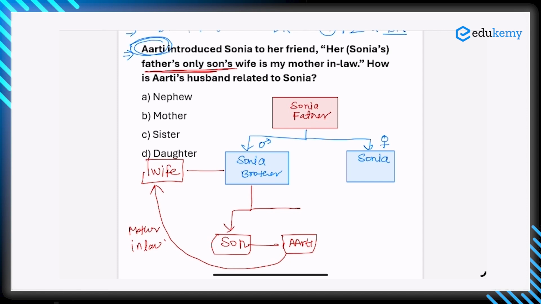Let's read the information again. The first information is father's only son. Sonia's father's only son is Sonia's brother, and his sister is Sonia. Then she's saying son's wife is my mother-in-law. Son's wife, Sonia brother's wife, means Sonia's brother's wife is my mother-in-law. Aarti's mother-in-law is Sonia's brother's wife.